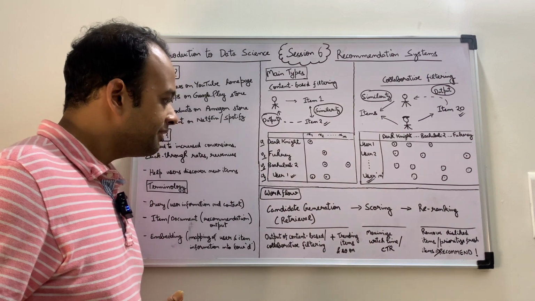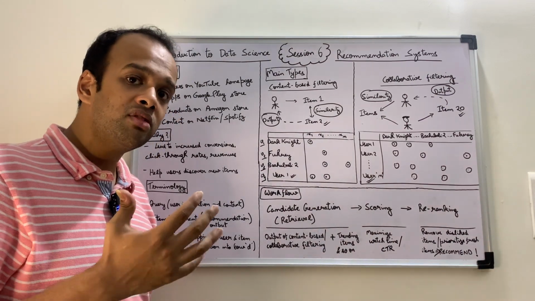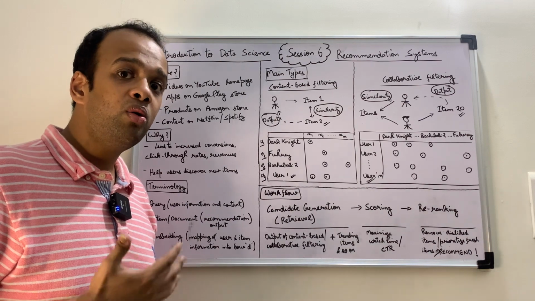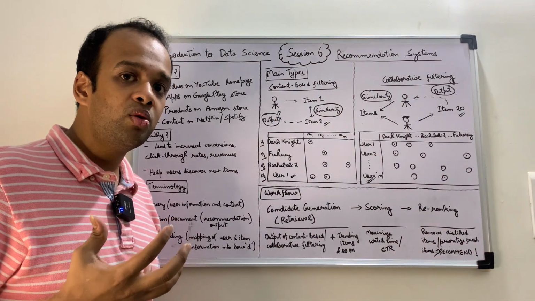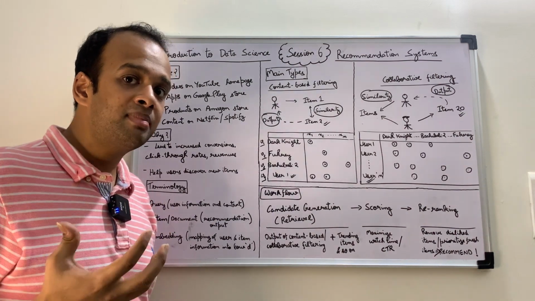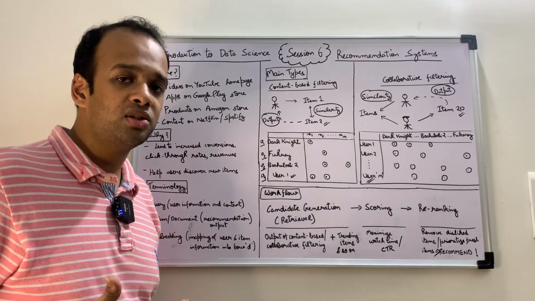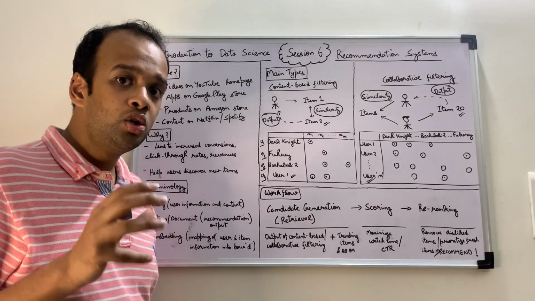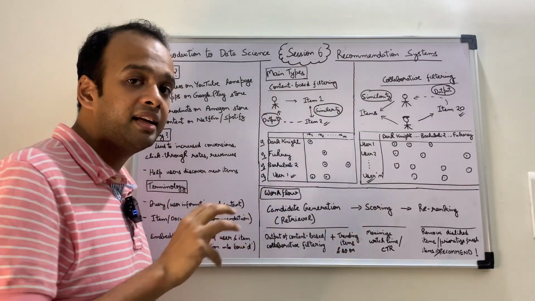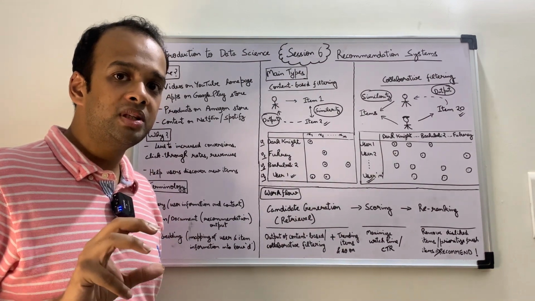The second step is scoring, where you score each of these candidates depending on a certain metric that you want to optimize for. For example, if you want to maximize the click-through rate for a particular product on Amazon's online store, you would score each candidate on the click-through rate and pick the one with the highest.